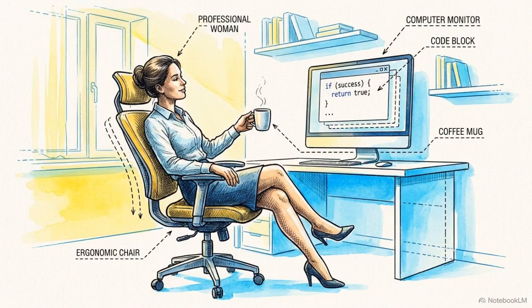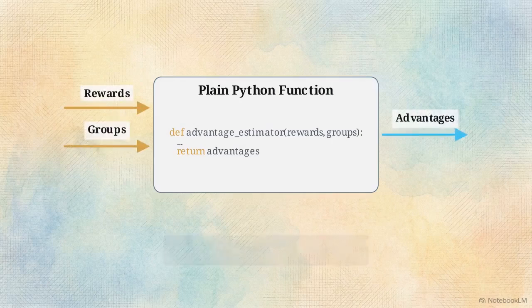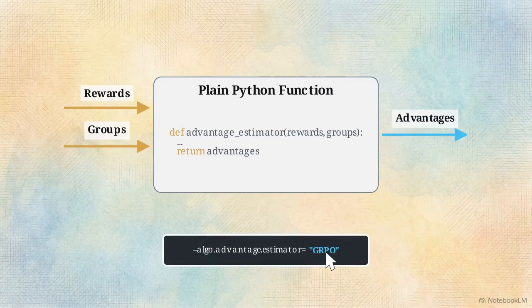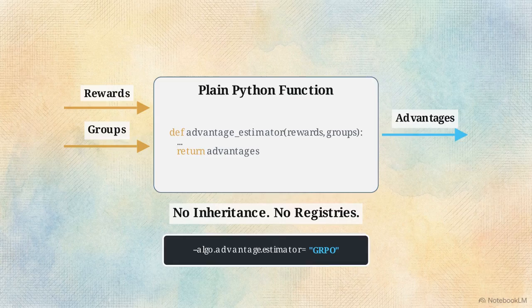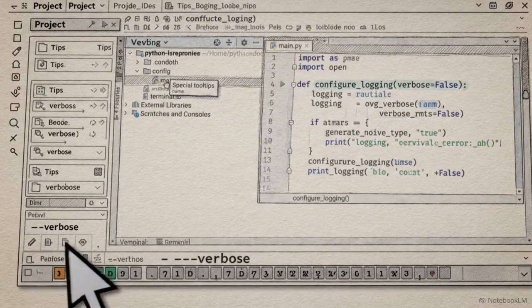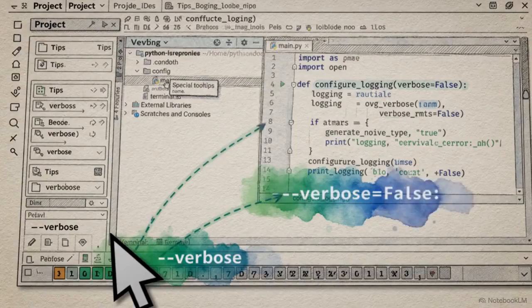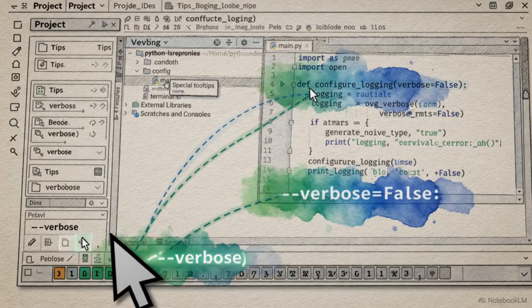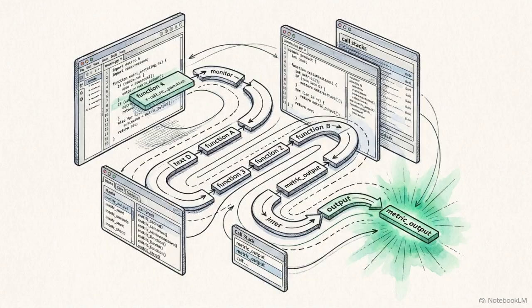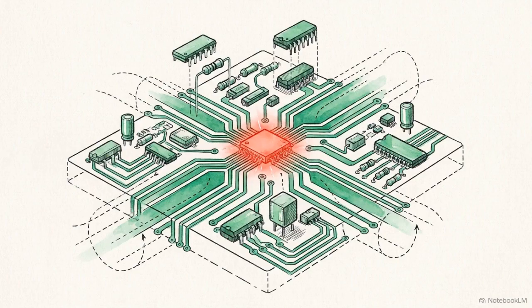Because performance is matched, we can focus entirely on the researcher's daily experience. In Molt, advantage estimators are plain functions of rewards and groups. They are selected by name, completely avoiding complex inheritance hierarchies. This design keeps algorithmic edits highly localized. An AI coding assistant can trace the path from a command line flag directly to a tensor branch and straight to a metric output without getting lost in abstraction. When failures do occur, the lack of opaque middleware means the error is instantly visible, localizable, and readable.